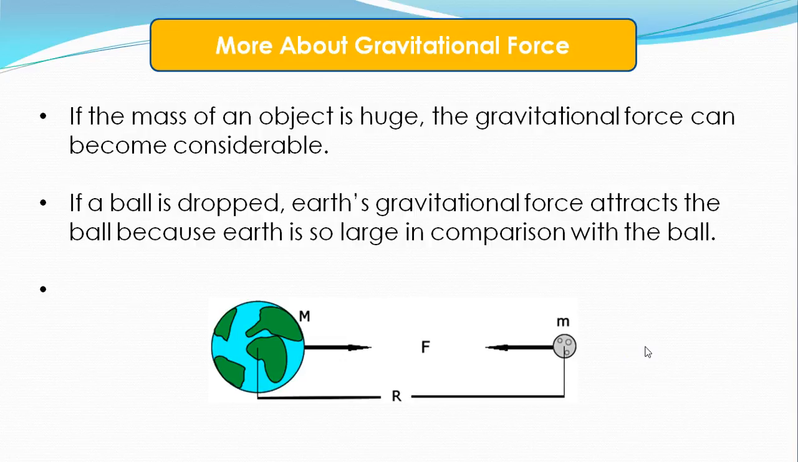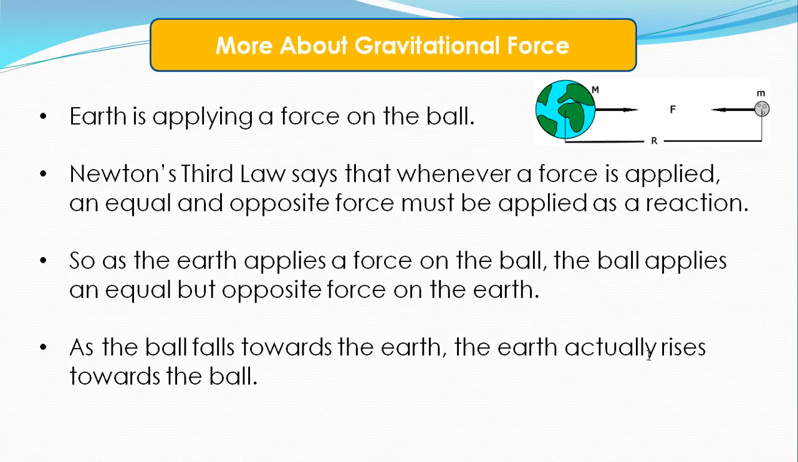If a ball is dropped, Earth's gravitational force attracts the ball because Earth is so large in comparison with the ball. So even though the force is weak, the force still has an attraction from larger objects to smaller objects. Earth is applying a force on this ball.